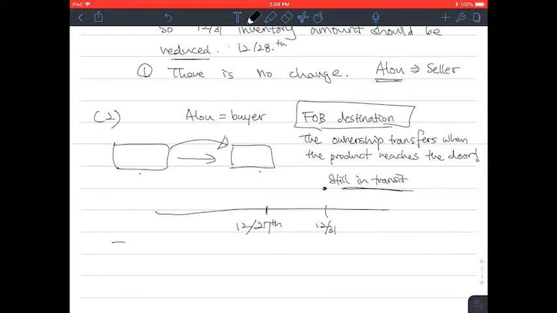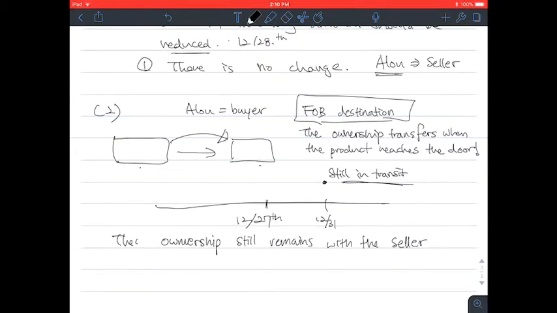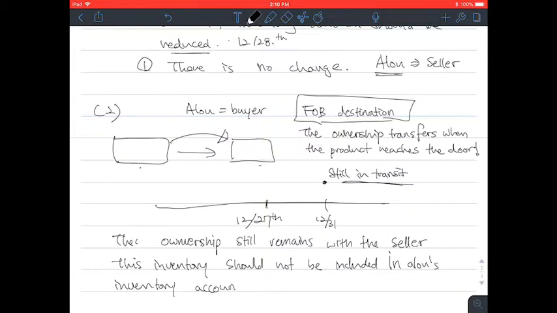So the ownership still remains with the seller. So we can say that this inventory should not be included in Alu's inventory account, right?